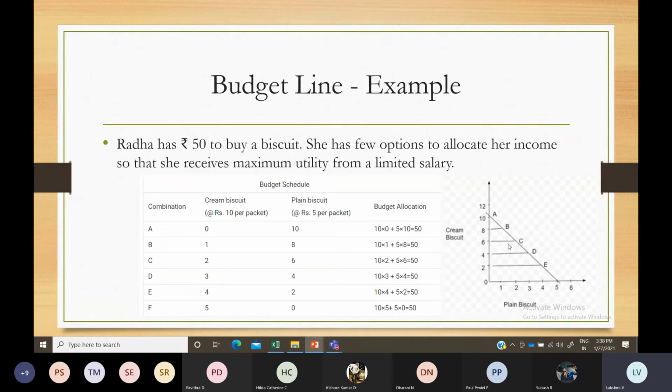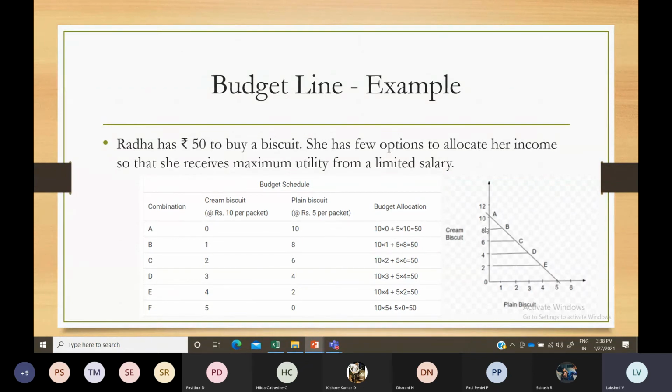If you have 100 rupees in your hand, how much are you going to spend? Either 50-50, or 30-70, or 60-40. You have to spend that 100 rupees in that manner only. That is what is explained under the budget line.